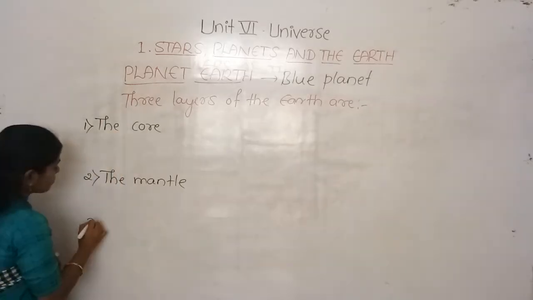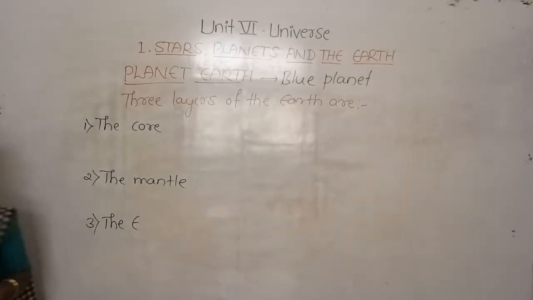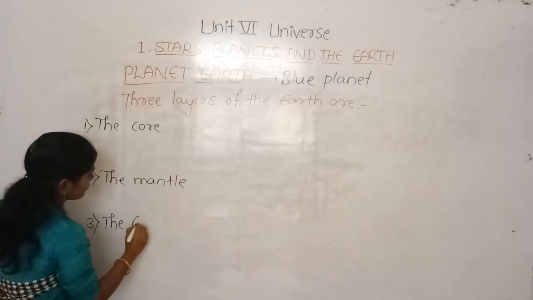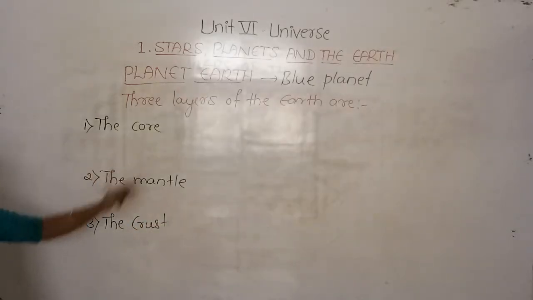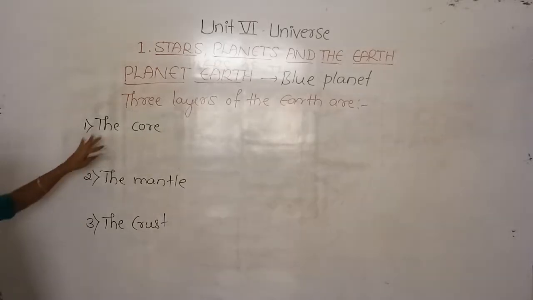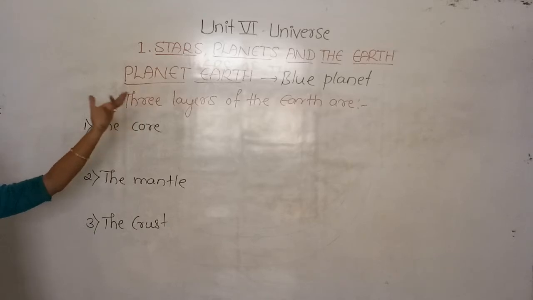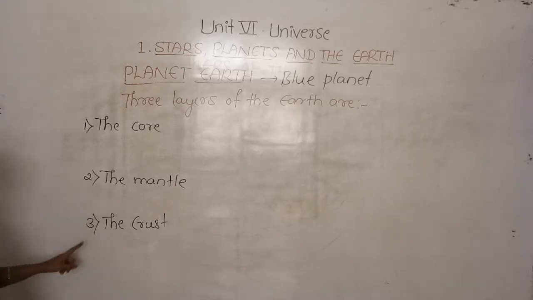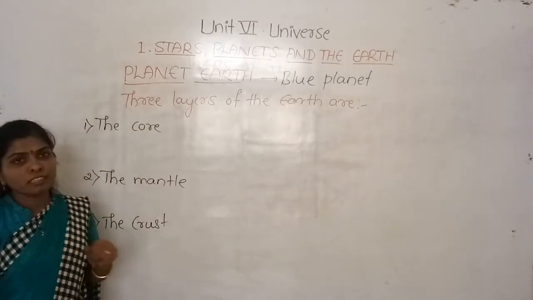And the last one is the Earth's crust. So these are the three layers of the Earth. The first one is the core, the center part, the origin. The mantle covers the core, and the crust is the outer layer of the Earth.